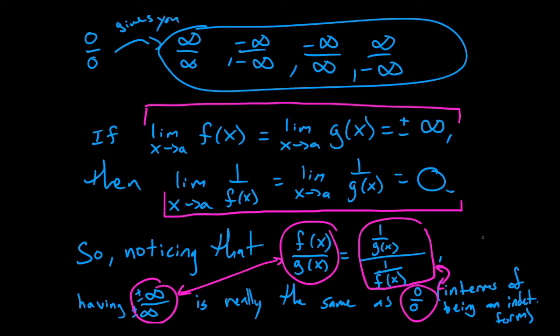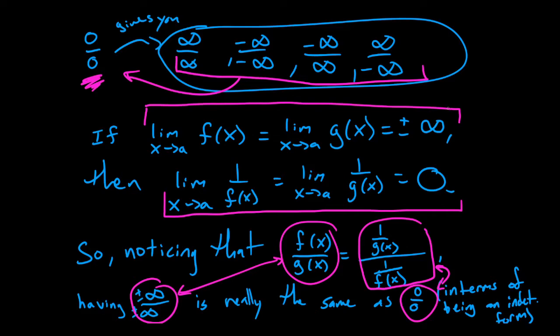So basically, all we're doing is we're taking a different indeterminate form and we're recasting it as the 0 over 0 indeterminate form. We're taking all of these guys here and we're recasting them as the 0 over 0 indeterminate form. That's why we can deal with infinity over infinity, negative infinity over negative infinity, and on and on and on. This is why we're able to handle it.